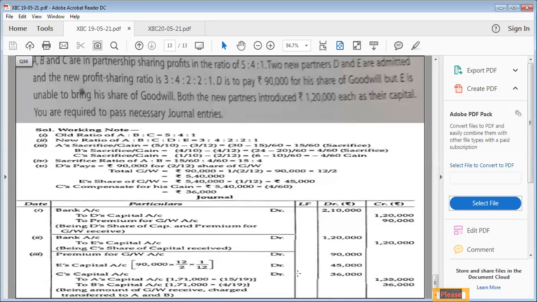Any doubt in this question? Yes. Any doubt anywhere in any point? Yes, children. Any doubt? Ask, please. No, ma'am. All right. No, ma'am.